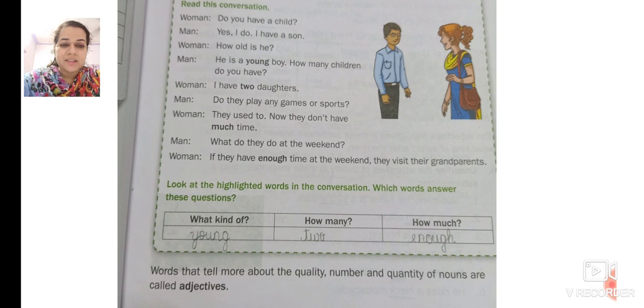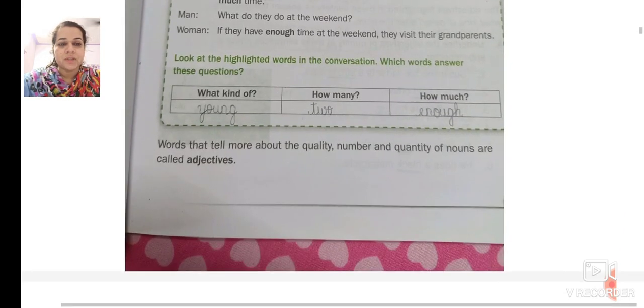Now, words that tell more about the quality, number, and quantity of nouns are called adjectives.